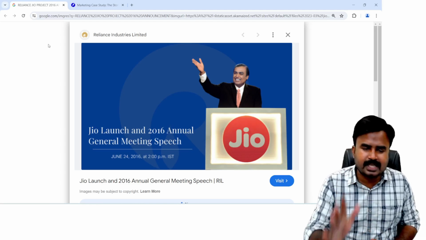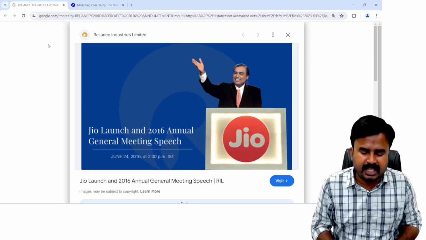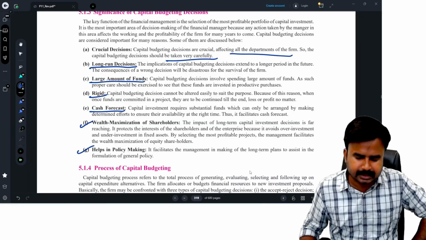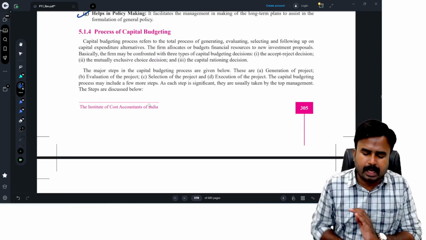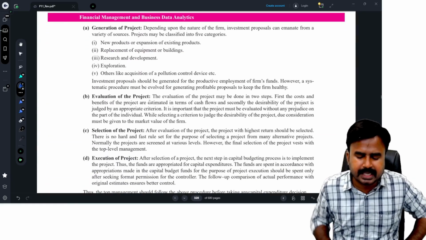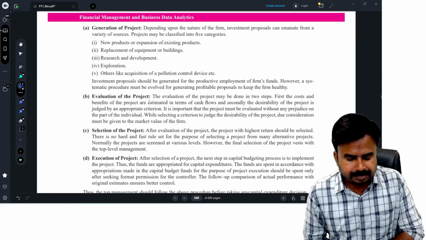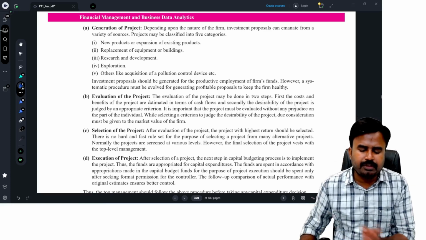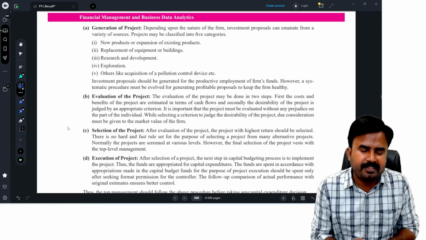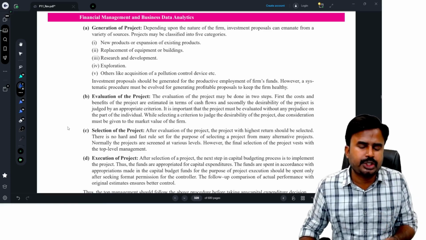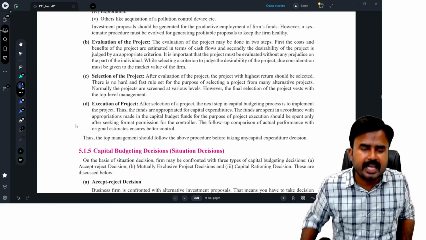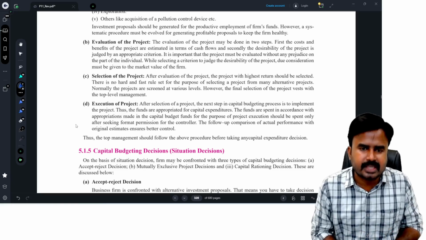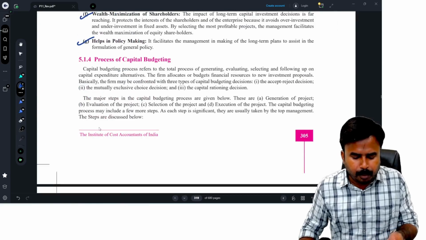So how to select the projects and what is the process of this capital budgeting? That's our next discussion. Thank you. So let me go to the theory content. Yes, the process of capital budgeting. The process of capital budgeting follows these steps. Generation of the project. So what kind of project are you going to take up? Evaluation of the project. So you have to study the costs and benefits associated with the project. Selection of the project. You should select the project after your evaluation, and execution of the project. Then start your project, that is, invest your money in the assets and start your production and start your sales. This is the process of capital budgeting.